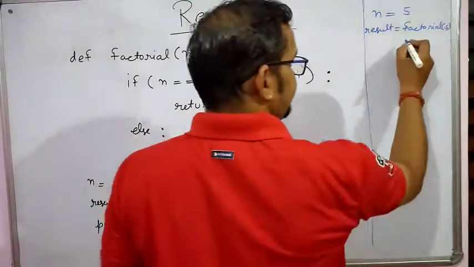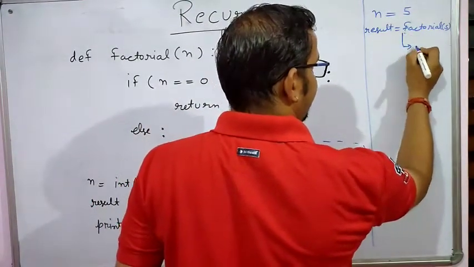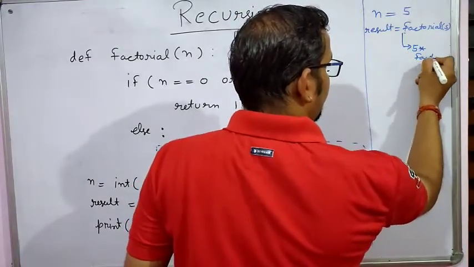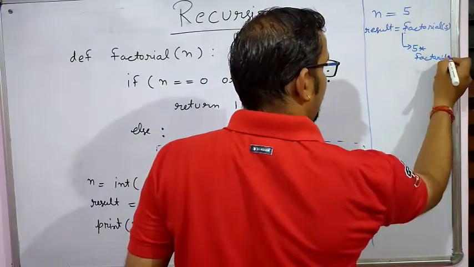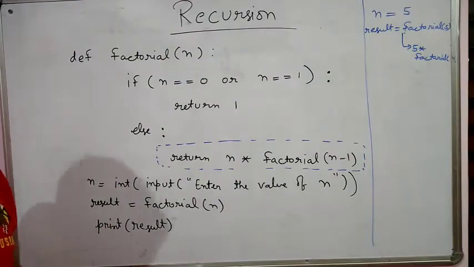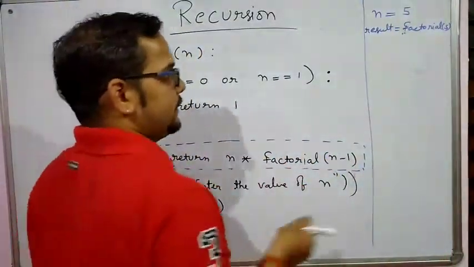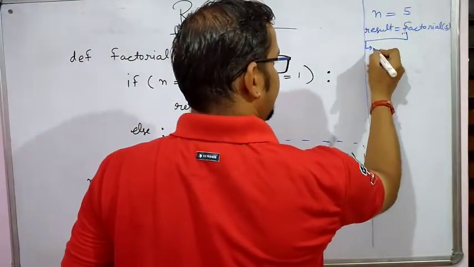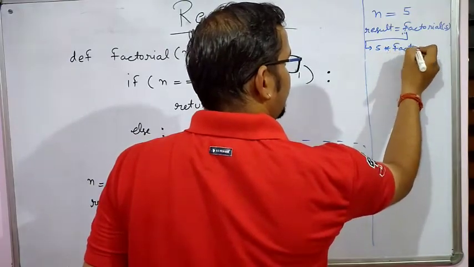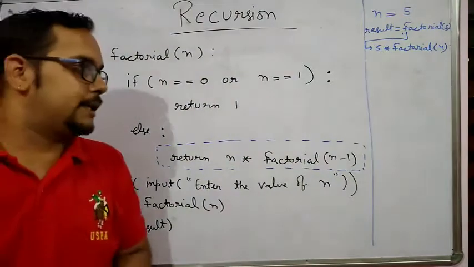That means we can write like this: 5 into factorial of 4. Here it is 5 into factorial 4, where 4 means n minus 1. N minus 1 means 5 minus 1, which is 4.